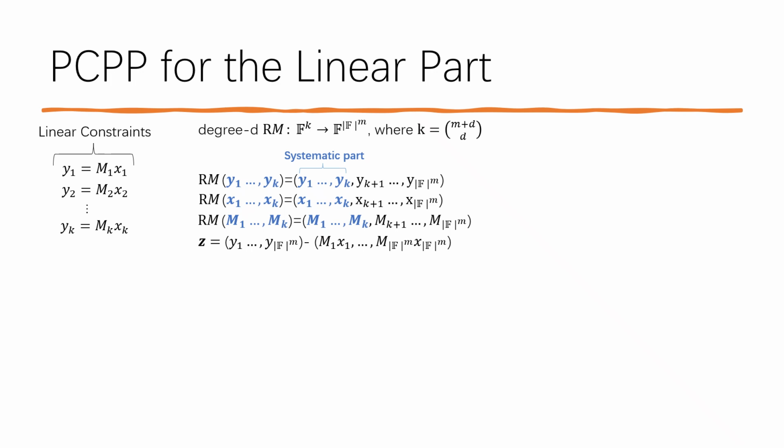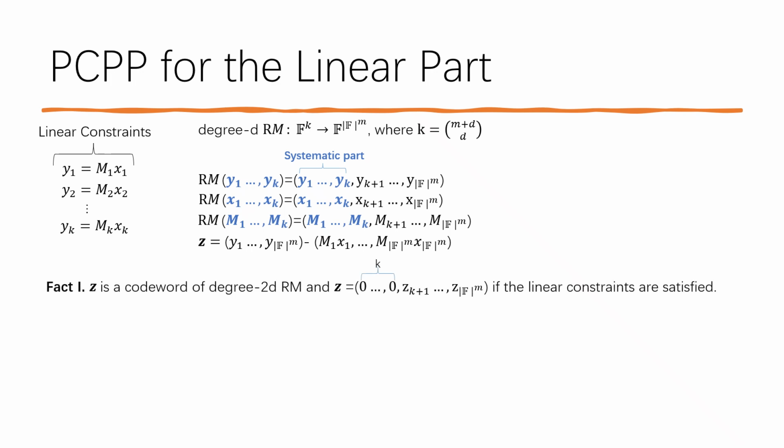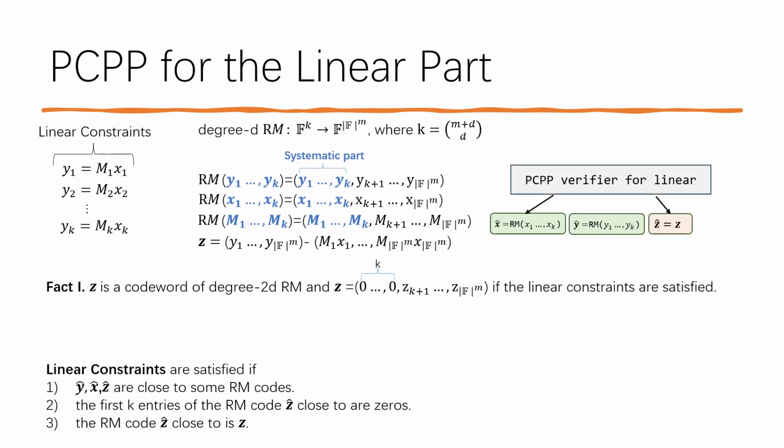We define a new vector z as the Reed-Muller code of y minus the Reed-Muller code of matrix times the Reed-Muller code of x. Observe that z is a degree 2 Reed-Muller code. If the linear constraints are satisfied, then the first k entries of z are 0. Our PCPP verifier for the linear constraints expects that the proof contains x hat and y hat, which are supposed to be the Reed-Muller codes of x and y. The proof also contains z hat, which is expected to be the vector z.